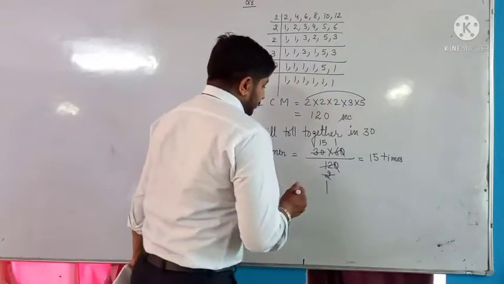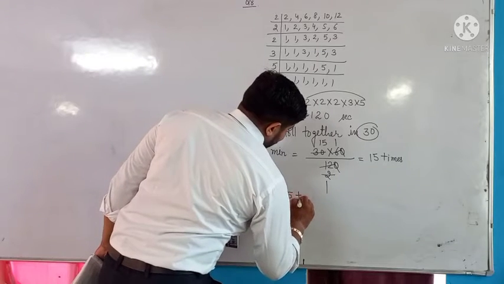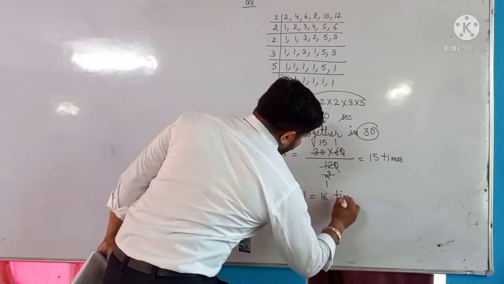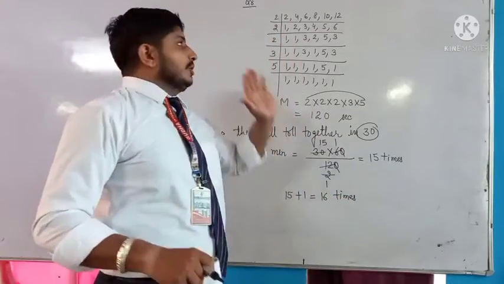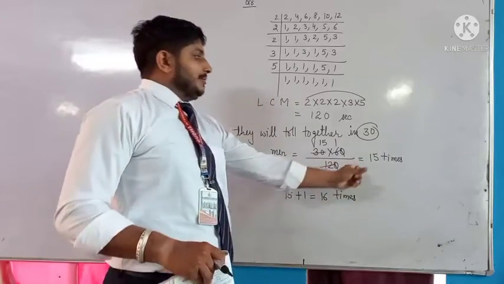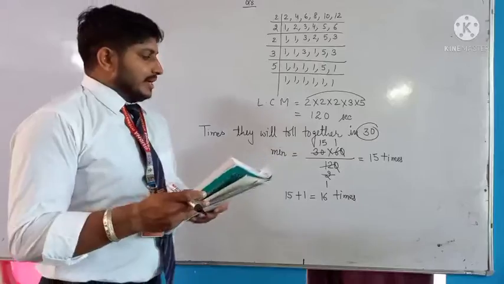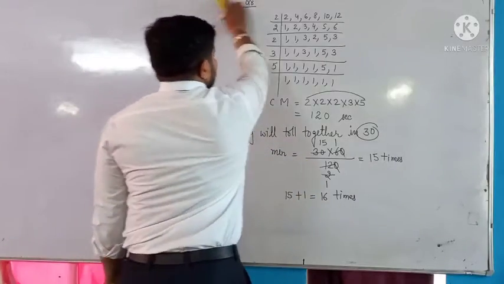So in 30 minutes, 15 plus 1, 16 times they will toll together. One time at the start they rang together, and after that in 30 minutes how many times will they ring together? 15 times. So total how many times? 16 times. Okay. Next, question number 9.